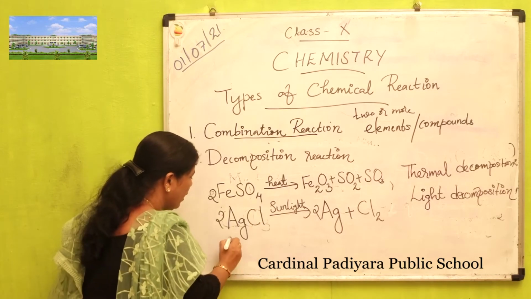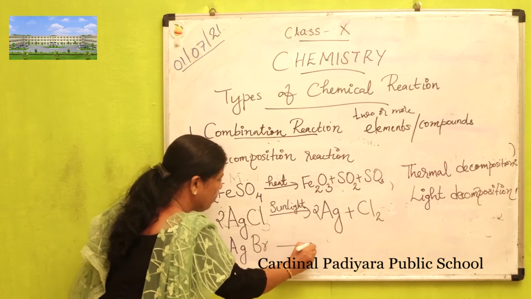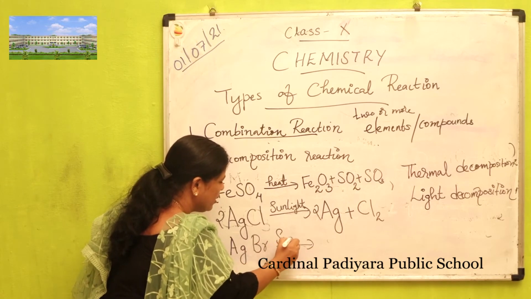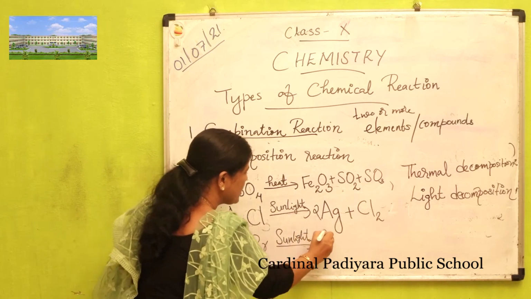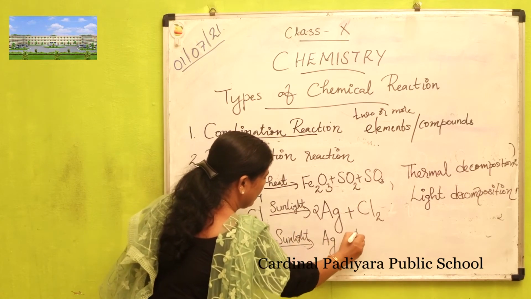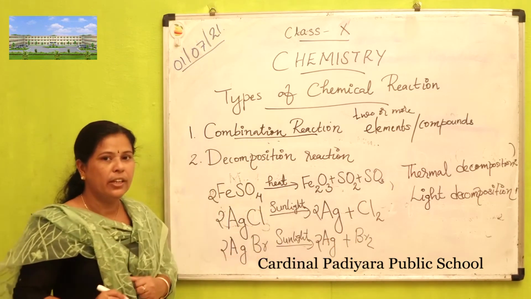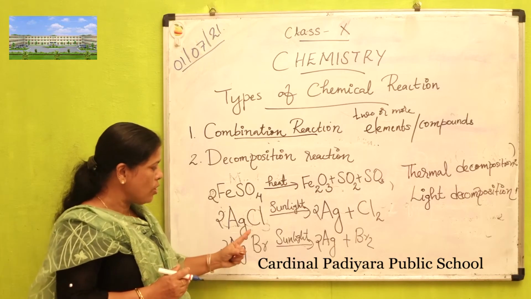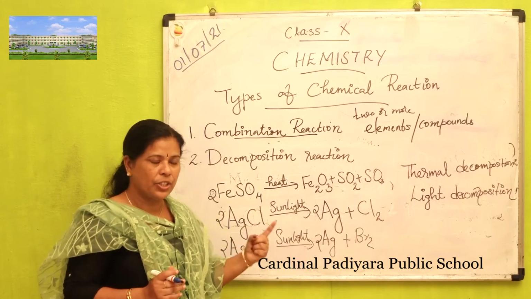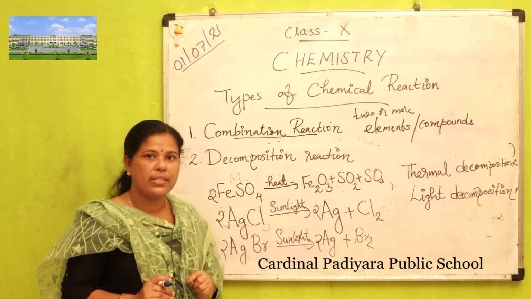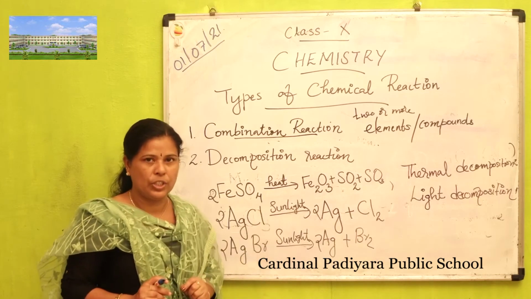In the same way, silver bromide, AgBr, in the presence of sunlight breaks down to form silver and bromine. This one is also an example of light decomposition reaction, also known as photochemical decomposition reaction.